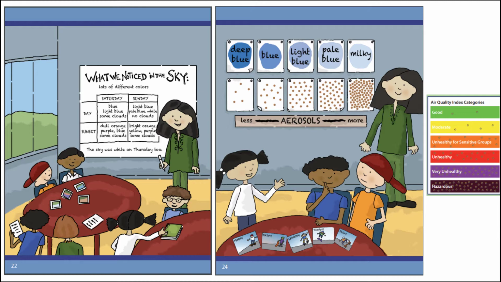The air quality index categories are also correlated with the number of aerosols, as you can see with the little dots in the colors. I will say that the sky color changes near sunrise and sunset are strongly related to the properties of light, so that's something to keep in mind.